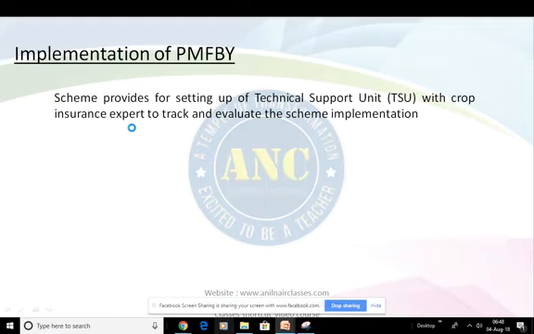Now, a few days back, we went through this Prime Minister Krishi Sinchai Yojana, right? That was basically for irrigation purposes. Similarly here, the implementation of PMFBY. What is PMFBY? This is Prime Minister Fasal Bima Yojana. Fasal means crop. Okay. So this Fasal Bima Yojana, better I should write it. Prime Minister Fasal Bima Yojana.